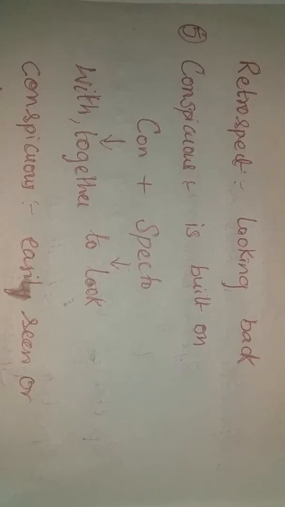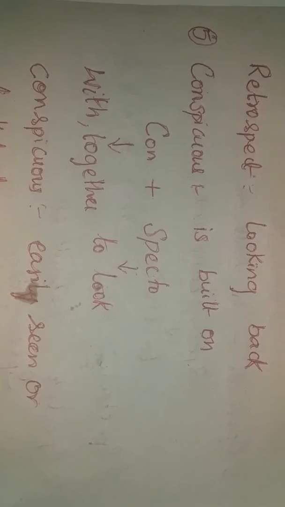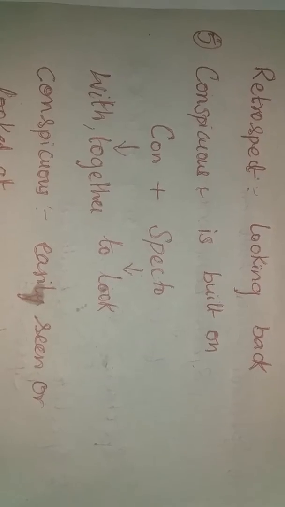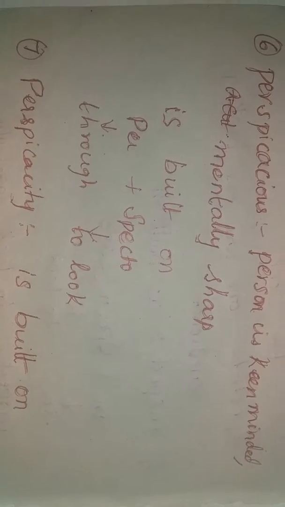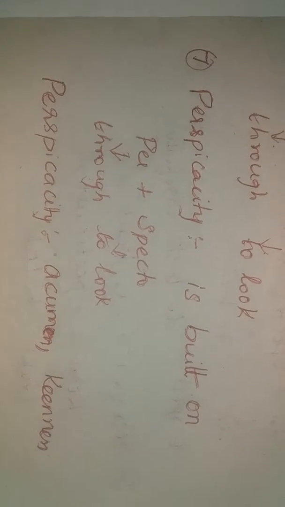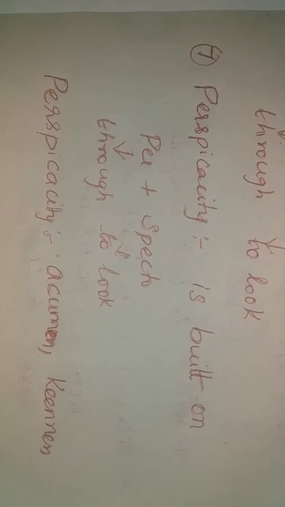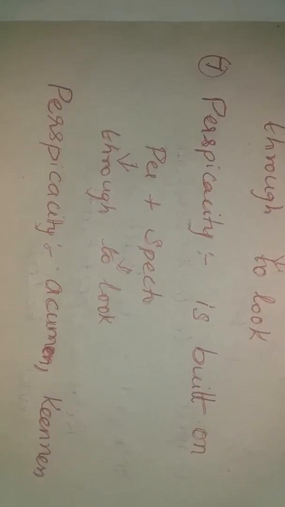Conspicuous is built on con plus specto. Specto is to look, con is with or together. So conspicuous is something which is easily seen or looked at. Perspicacious. A person who is keen-minded and mentally sharp. Per is through, specto is to look. So to look through. One who can look through someone's mind is keen-minded, very mentally sharp. Perspicacity is built on per plus specto. Per is through, specto is to look. Perspicacity is acumen, keenness.